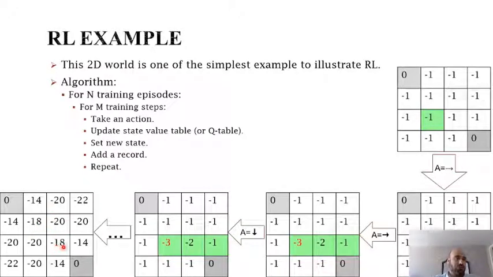If we move from this state to the right, and then up or down again, we will also get the highest possible reward. And then from this state, we need to move right in order to get to our goal. And this summarizes the main process of reinforcement learning.